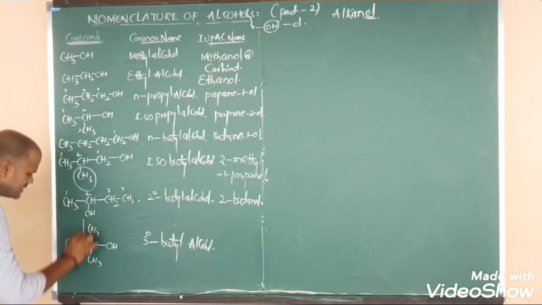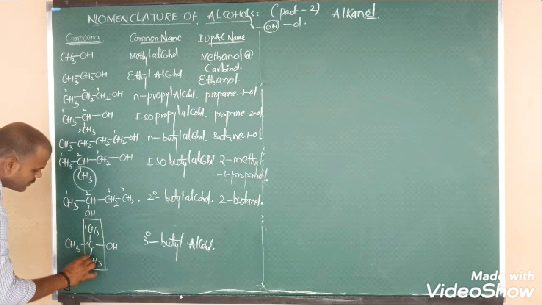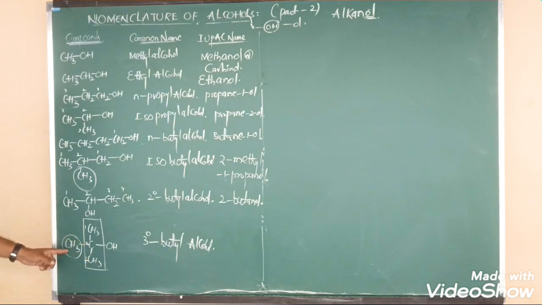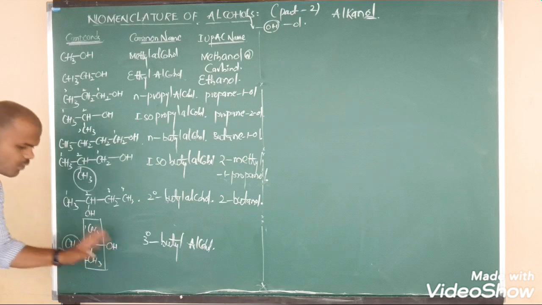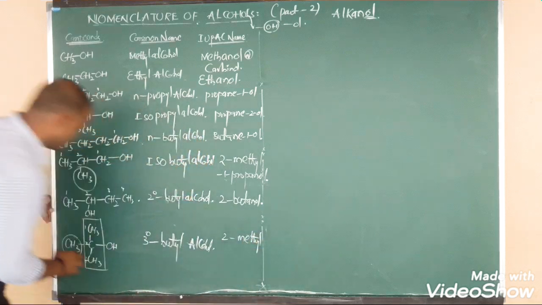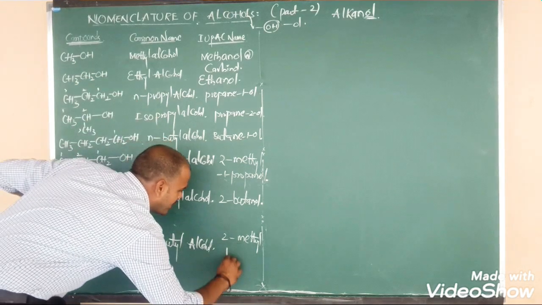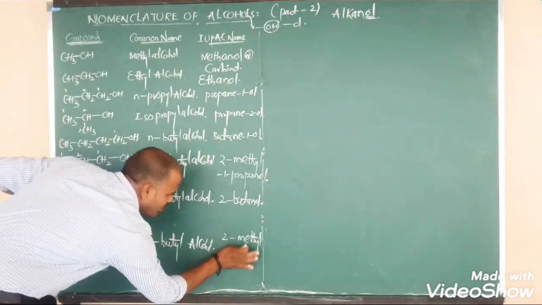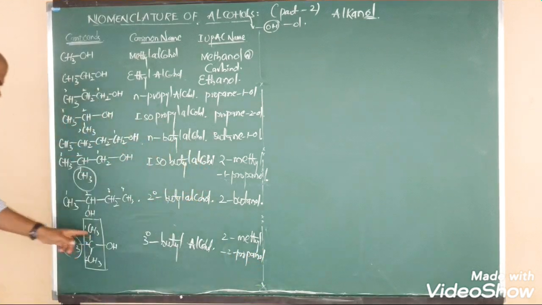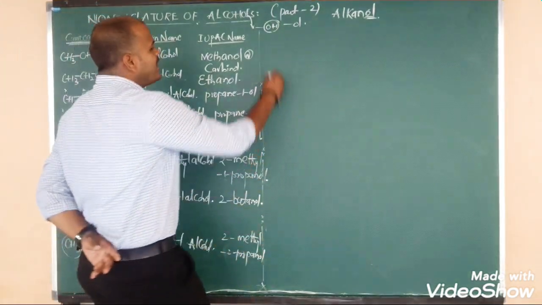IUPAC nomenclature. So this is the main chain because it contains 3 carbons. So 1, 2, 3. Upon the second carbon, what is the side chain? Methyl. So 2-methyl, propane, 2-ol. So what is the side chain? Methyl. What is its position? Second position. 2-methyl. The side chain is over. Remaining root, how many carbons are there? 3 carbons. So we can say propane 2-ol, or simply 2-propanol. So what is the final IUPAC name of this compound? 2-methyl 2-propanol. Let us go for another compound, beta.